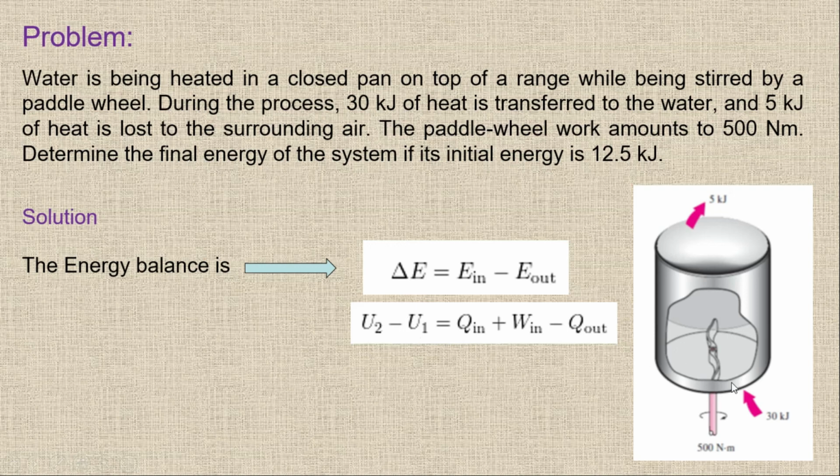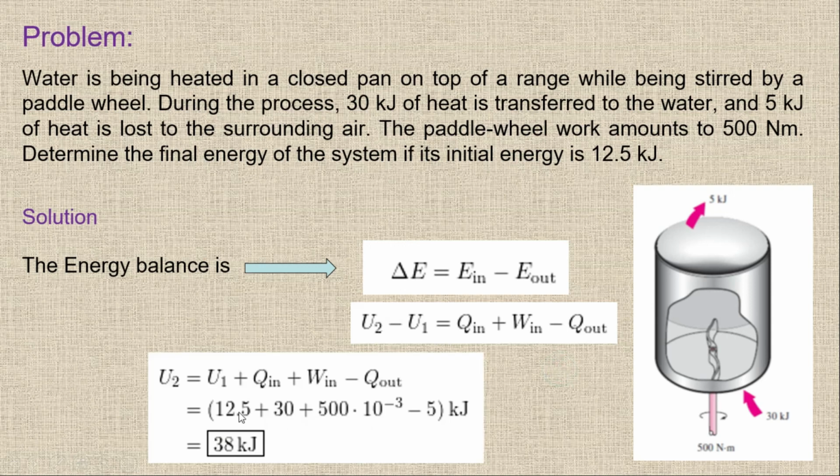So what is in? We have Q in of 30 kilojoule. So this is 30. We have W in of 500 Newton meter. Now this is Newton meter of 500 and this is joule in terms of kilo. So please be careful. And this is going out, Q out of 5 kilojoule. So we have 5 kilojoule, we have 30 kilojoule, and then we have 500 Newton meter. So it will be equal, and we have the initial internal energy of 12.5 kilojoule. So we have U1 of 12.5 kilojoule, and you have to find what is U2.